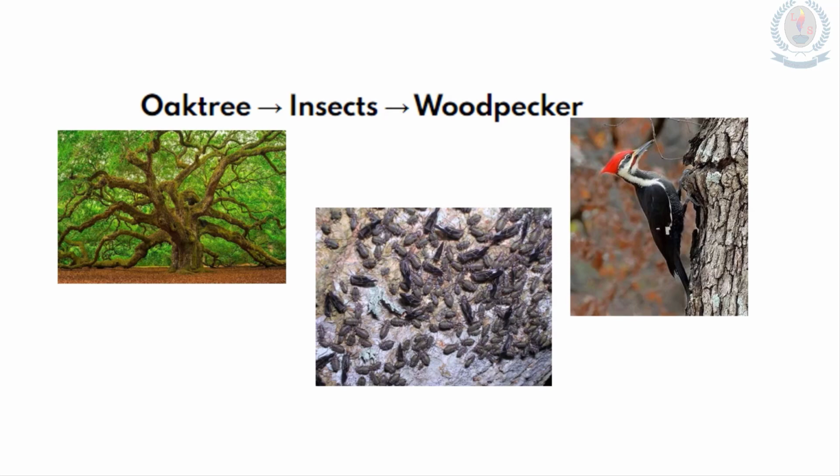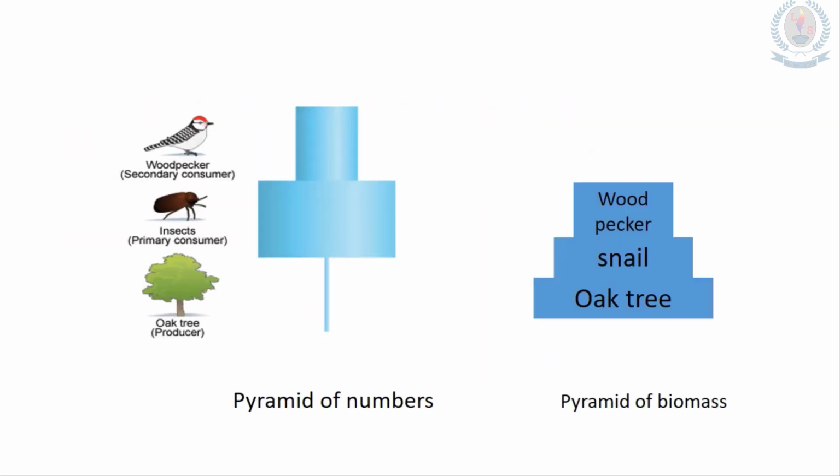So let's see how to draw the ecological pyramids, that means the pyramid of numbers and the pyramid of biomass. Again, look at this food chain: oak tree, insects, woodpecker. Now you can see the pyramid of numbers. It is not actually pyramid in shape. Why is that?